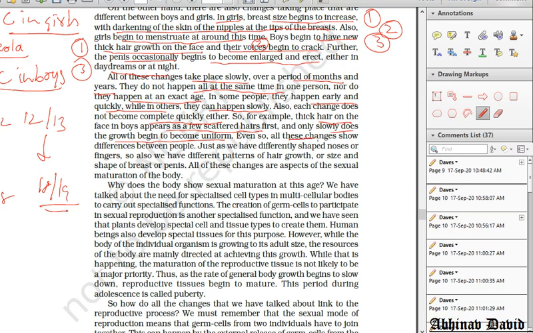So all these changes show differences between people. Just as we have differently shaped noses or fingers, we also have different patterns of hair growth. So no need to worry about it. Or the size and shape of the breast or penis. So all these changes, what do they tell us about? They are the aspects of sexual maturation of the body. So all these changes are telling us about sexual maturation of the body.